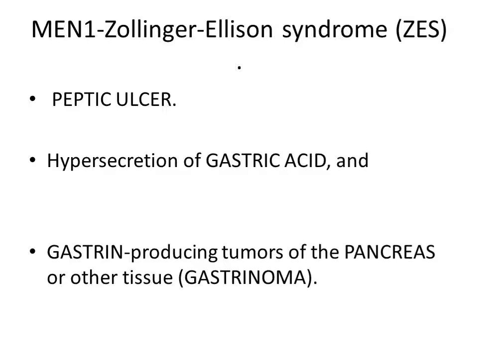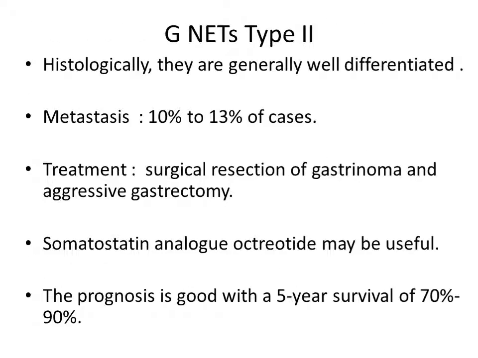And you should remember the triad of Zollinger-Ellison syndrome, which are a peptic ulcer, hypersecretion of gastric acid, and gastrin-producing tumor of the pancreas or other tissue that is called gastrinoma. GNAT type 2, histologically, are generally well-differentiated tumors. It metastasizes to lymph node or other organ, preferably liver, in 10 to 13% of cases.